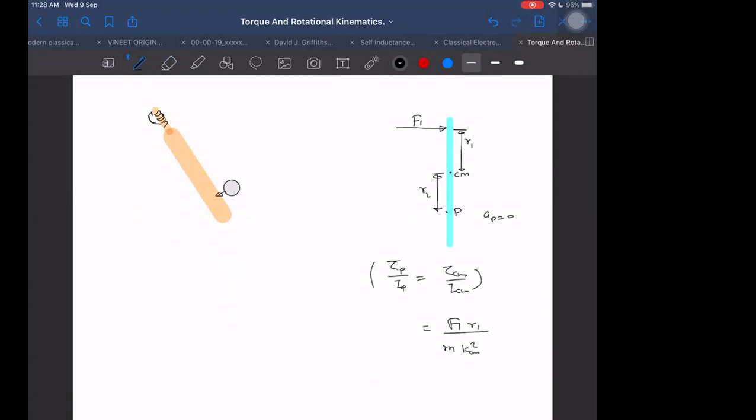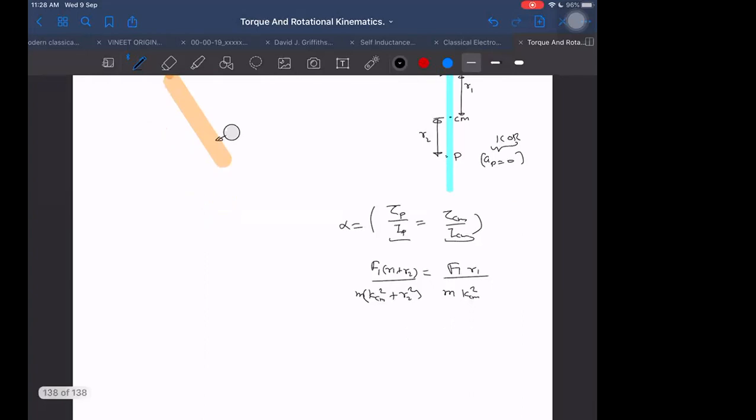And here F1 into (R1 plus R2) divided by M into (K_CM square plus R2 square). This angular acceleration alpha we can find by either formula, if P is the instantaneous center of rotation, and P will be the instantaneous center of rotation if the acceleration of point P is 0.